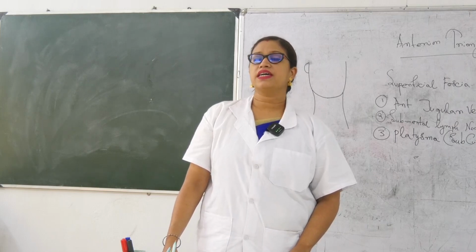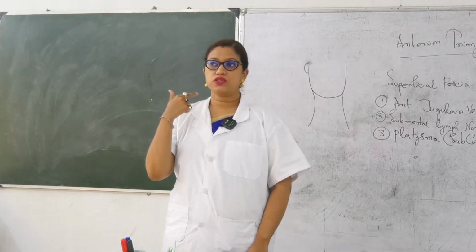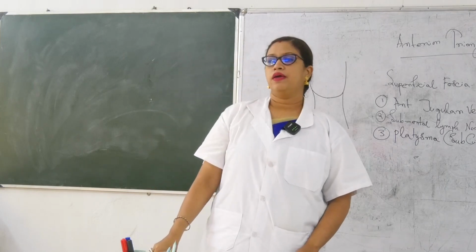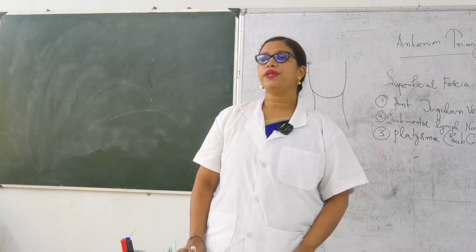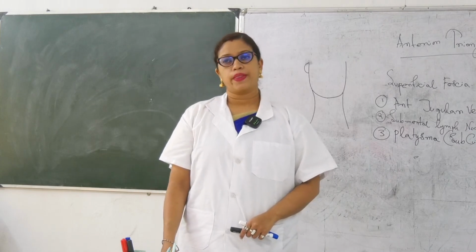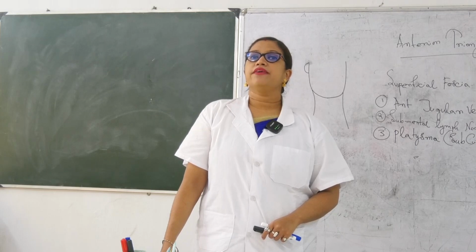এটা হলো অরিজিন। ইনসারশন কোথায় হবে? The base of the mandible and also the angle of mandible. Okay, so remember platysma is one of the contents of superficial fossa of anterior triangle of neck. Okay, then I am coming to the next structure, the deep fossa.